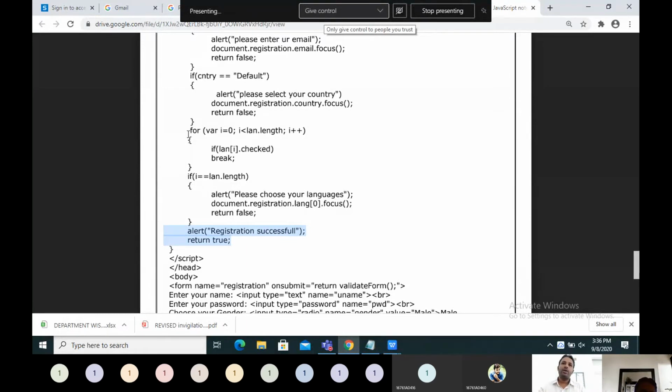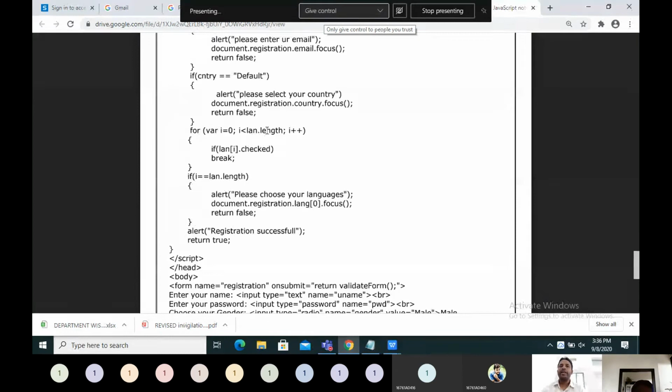See, here you can use a for loop also, just like in C language. For var i equals 0, i less than lan dot length. What is lan? It is an array, and arrays are also present in JavaScript. An array is an object, and it has a property length. So there is no need to maintain the size of the array. By using the length property, we can get the length of the array, and based upon that, we are writing a for loop.